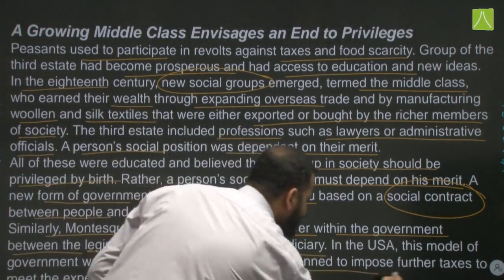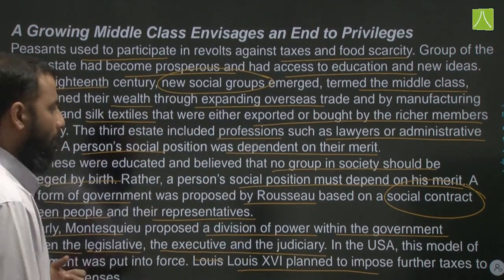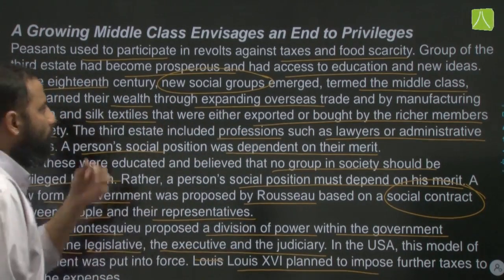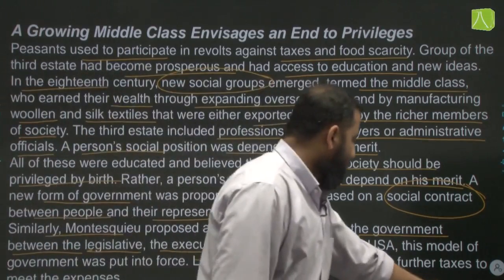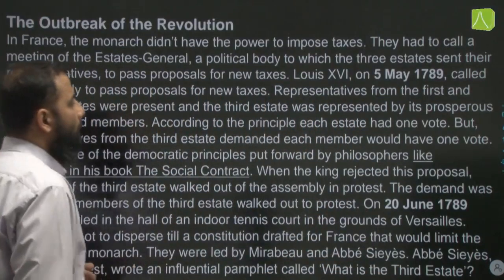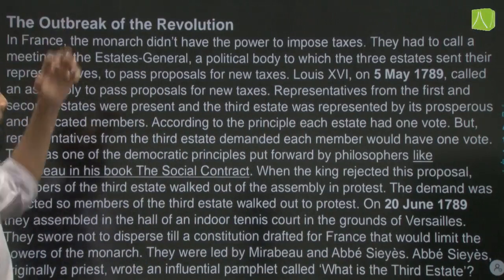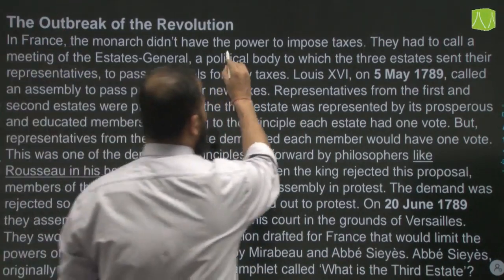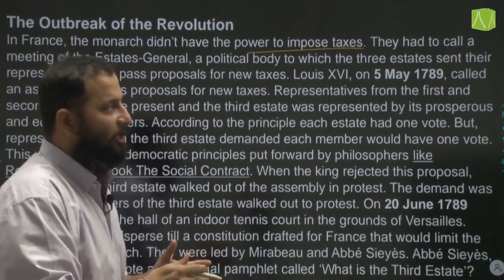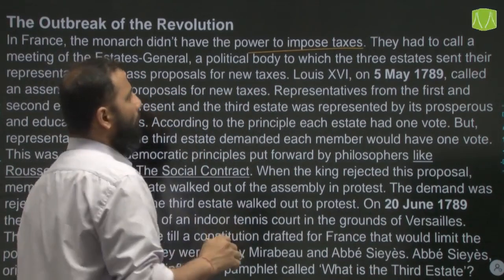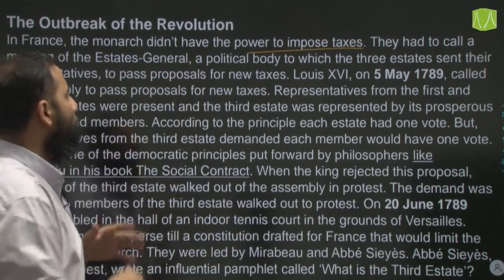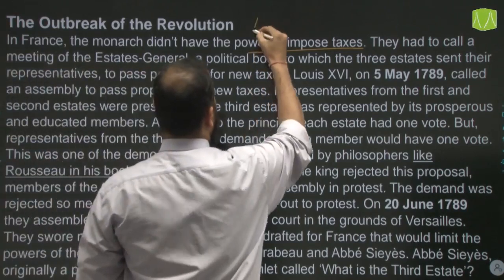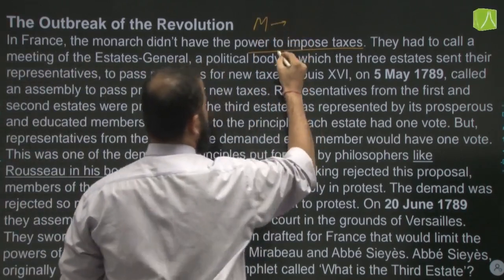Louis XVI planned to impose further taxes to meet the expenses which were again growing. So that is what led to the revolution. The outbreak of the revolution. In France, the monarch didn't have the power to impose taxes, that is, he had to call a meeting of the Estates General.